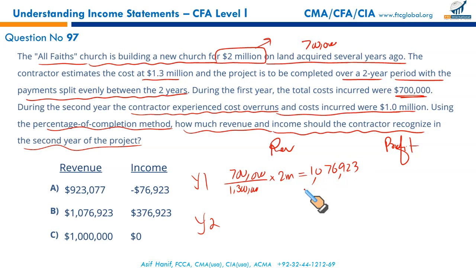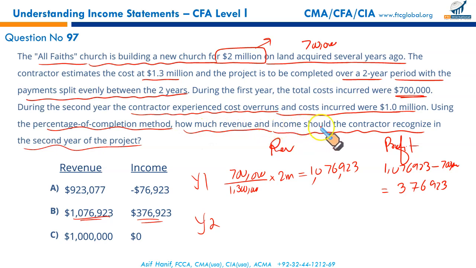What would be the profit now? Profit will be equal to revenue, which is 1,076,923, minus the cost incurred in the first year, that is $700,000. So the difference between these will be profit, that is 376,923. This is the first year profit. Do not go for B. B is the first year revenue and first year profit. We need to calculate the profit and revenue for the second year.